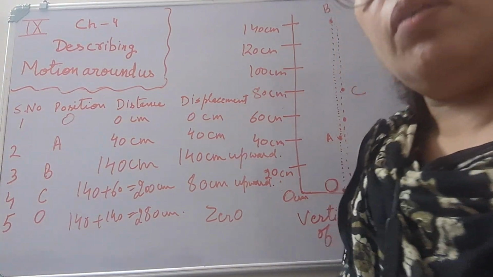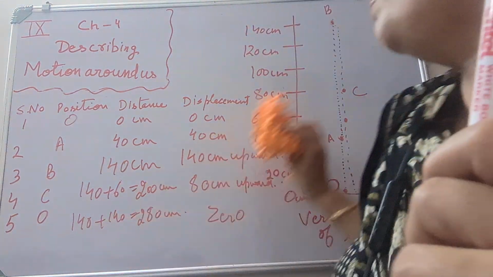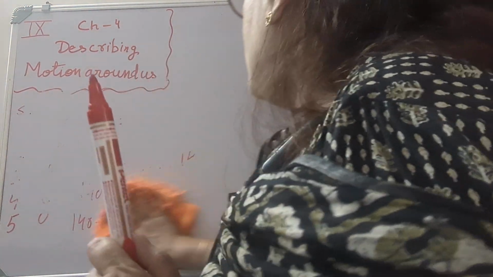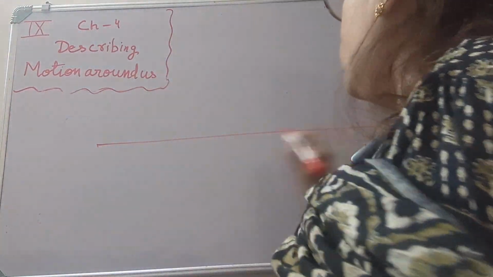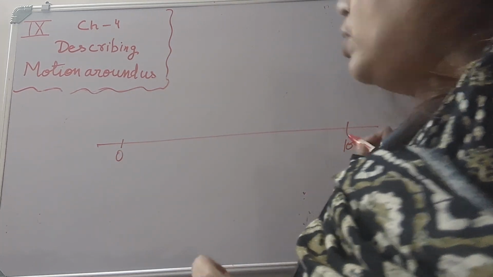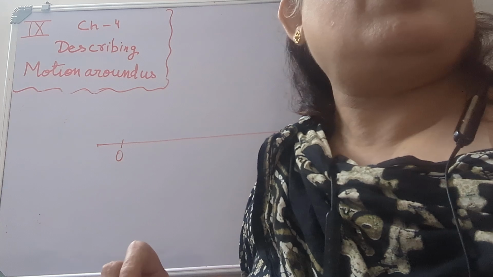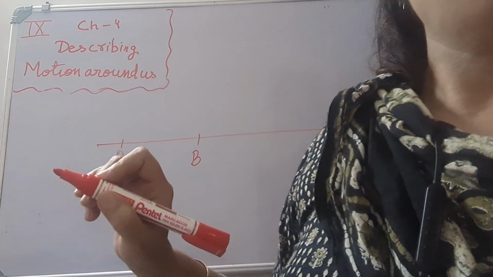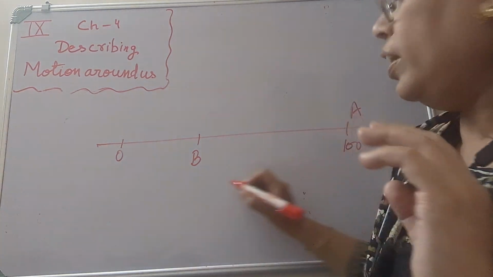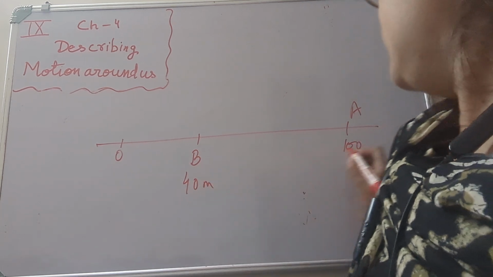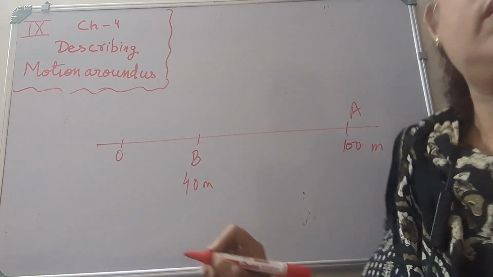Now take another example of an athlete running in a straight line. Its position is at O, position 0, and it runs to 100 meter here. It runs to one position at point B and another position at point A. B is 40 meter ahead and A is at 100 meter.